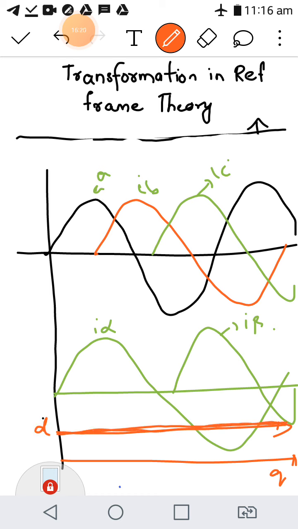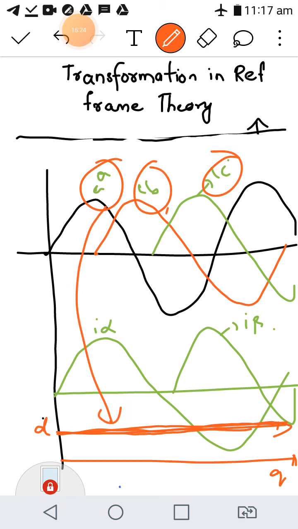You can convert the three phase ABC quantities into the two phase equivalent values d and q. In this d and q axis, the quantities that you have transformed will be rotating at one particular frequency. Based on that, you can easily calculate many parameters. That's the advantage of this kind of transformation. So these two questions are very important. Normally in examinations they ask for the Park's transformation matrix, the Clarke's transformation and its advantages.